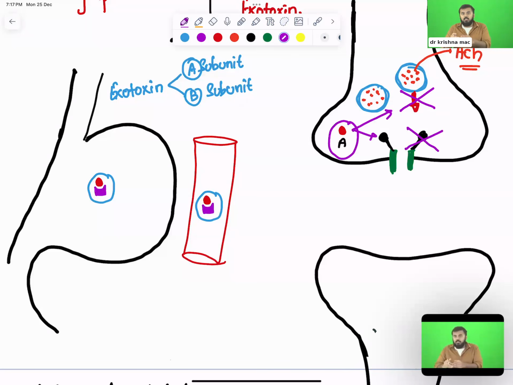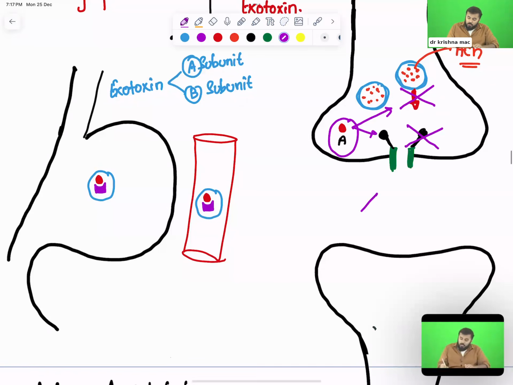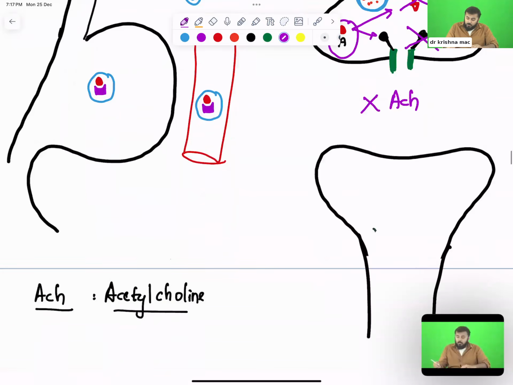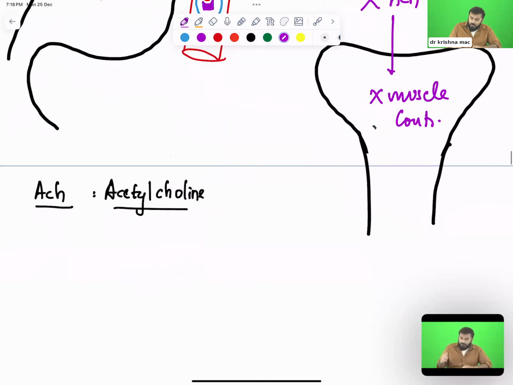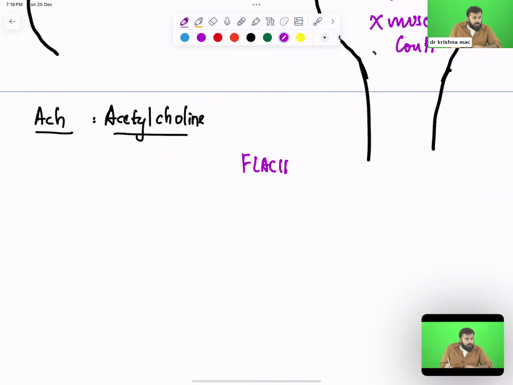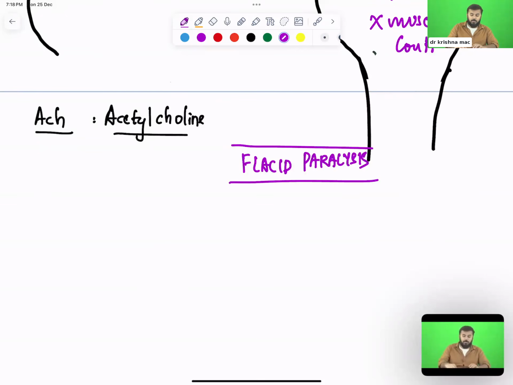Vesicles will not fuse, vesicles will not burst. So there is no acetylcholine. अगर acetylcholine नहीं है, then what will happen? Then there is no muscle contraction. If the muscle is not contracted, can I lift my hand? No. My muscles will fall down. This is called paralysis. What kind of paralysis? Spastic paralysis or flaccid paralysis? This kind of paralysis is called flaccid paralysis.